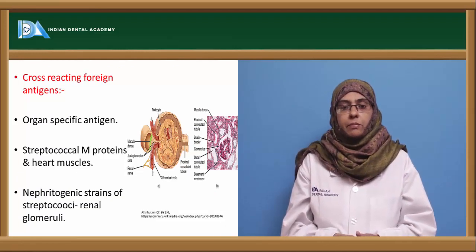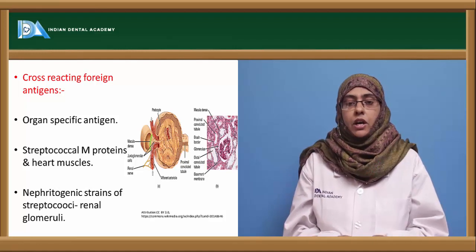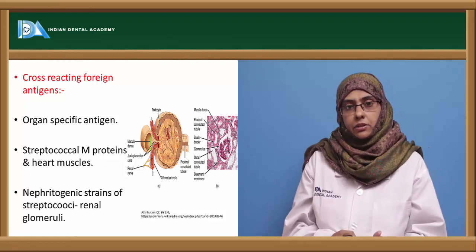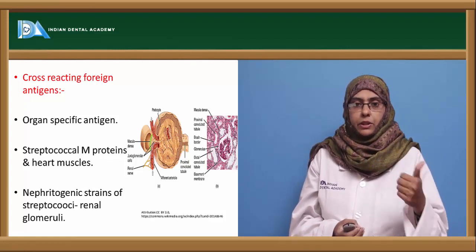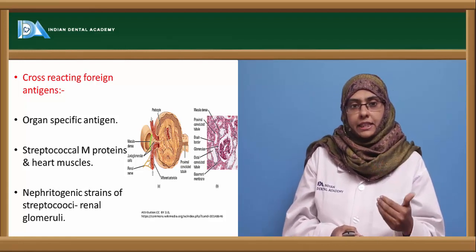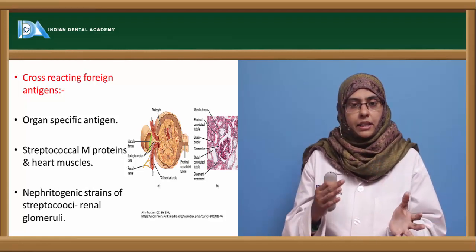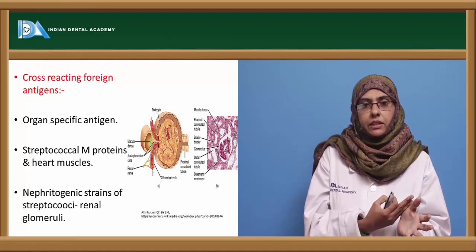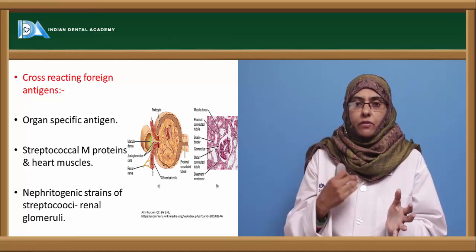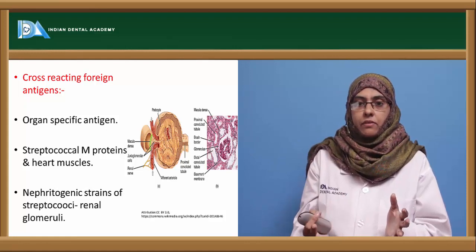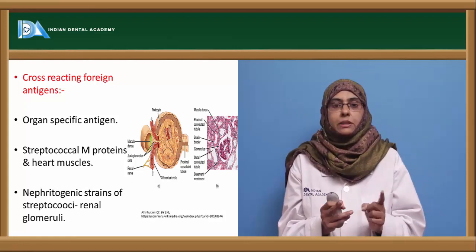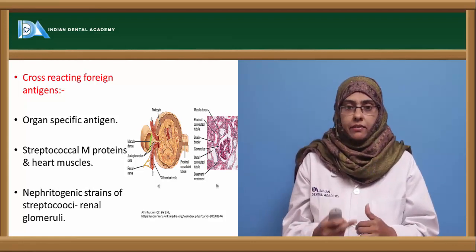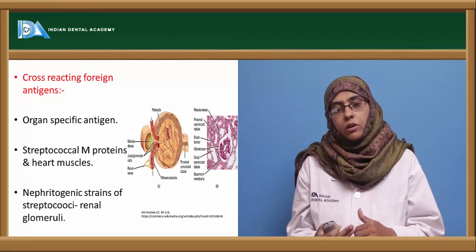The next important mechanism that was proposed was cross-reacting foreign antigens. Cross-reaction is a phenomenon where, when an antigen enters the human host, antibodies are produced against it. But because of the antigenic similarity between the organism and certain components of the human host, the antibodies, instead of reacting with the organism, react with the self component, thereby damaging it. This usually happens when there is an antigenic similarity between two different types of antigens.